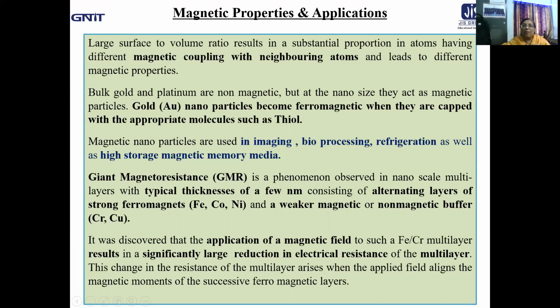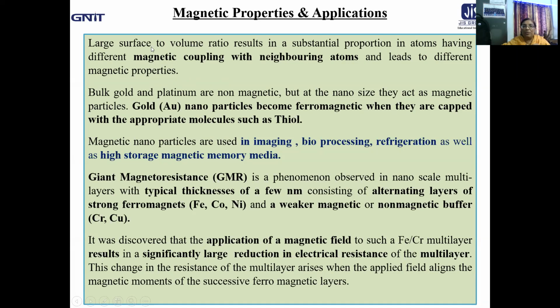Large surface to volume ratio results in a substantial proportion of atoms having different magnetic coupling with neighboring atoms, and that leads to different magnetic properties. In general, the situation is a large surface to volume ratio and more atoms near the boundary.